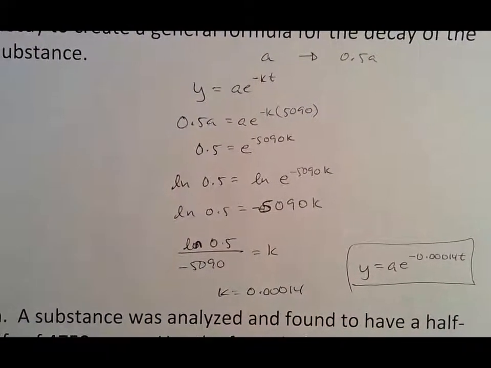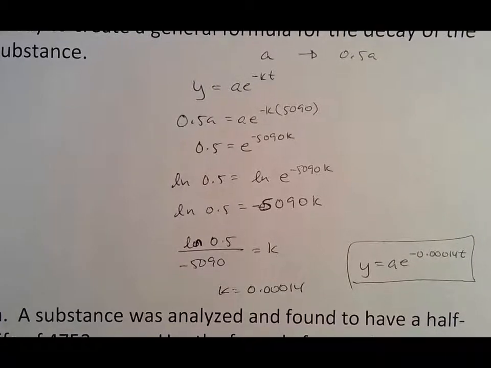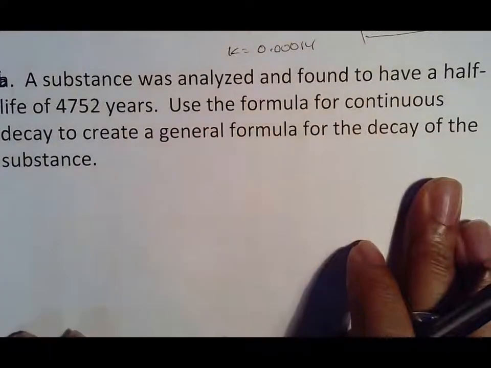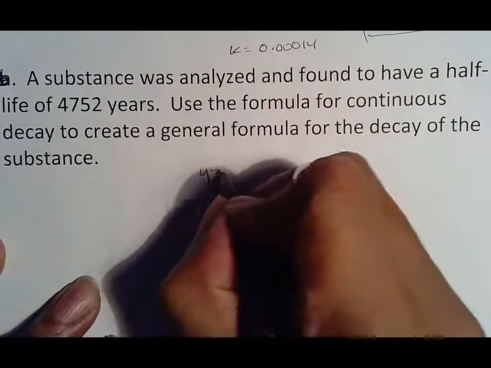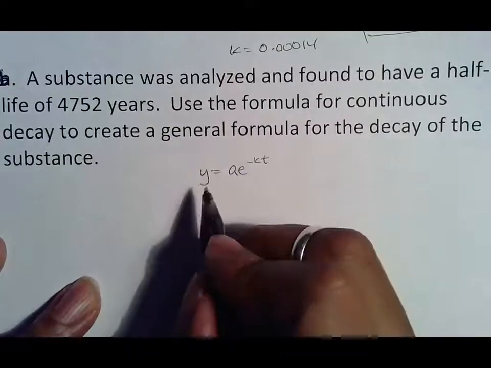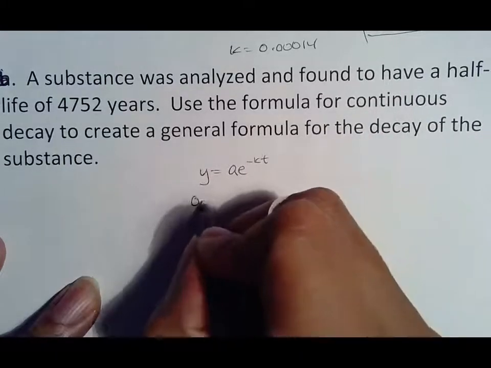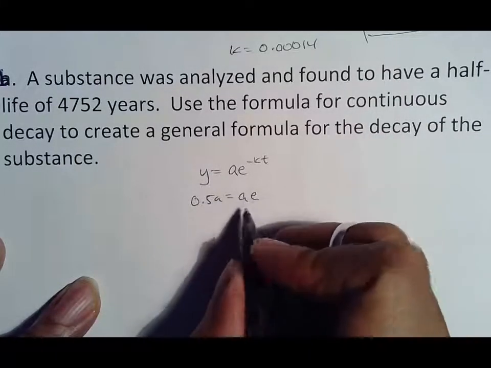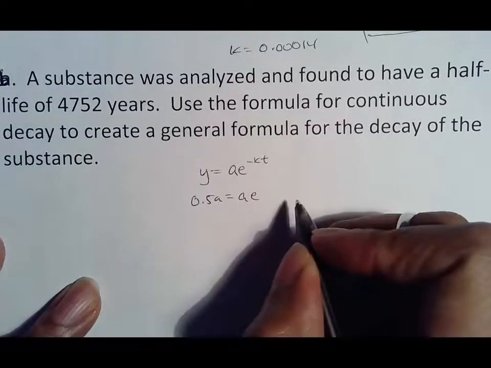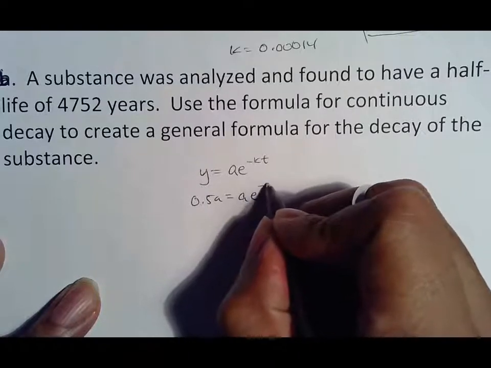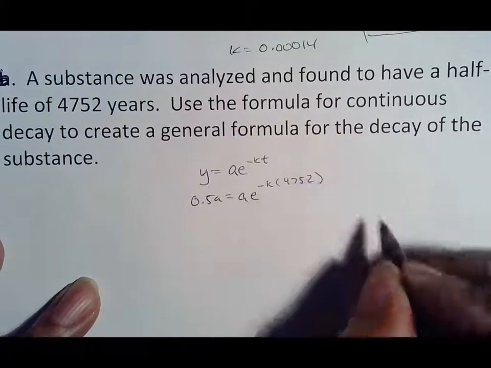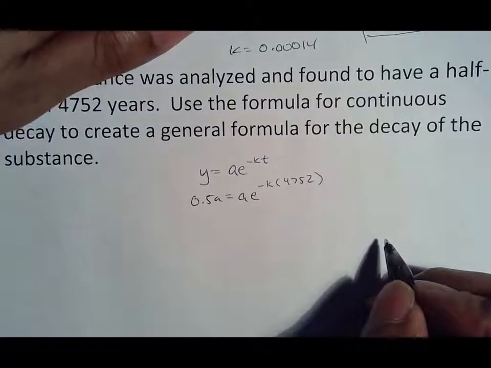And so in order to make this right, we're going to do another one because again, we are practicing a specific skill to make sure we've got it. So half-life of 4752. Again, the first thing we want to start out with is the general formula, which is y equals Ae to the negative kt. Our ending amount, because we're talking half-life, is 0.5A. Because remember, if we're starting with A, we want to end off with 0.5 of A, so half of A. And we don't know k, but we do know t. The half-life is 4752. It's just a matter of habit after that.